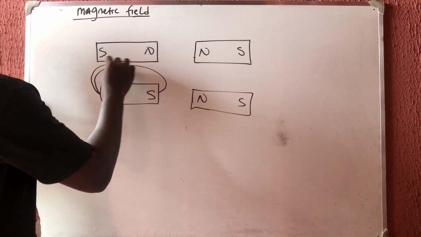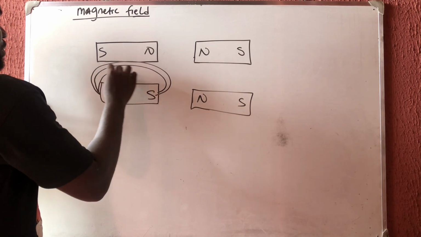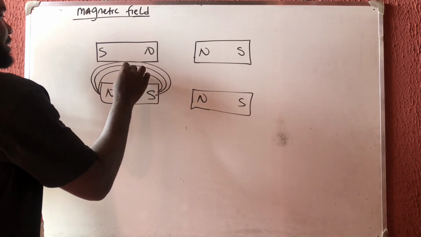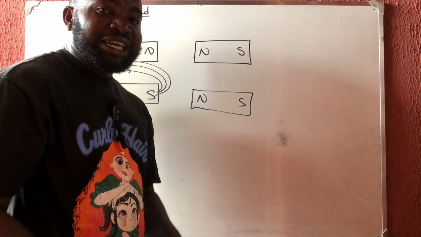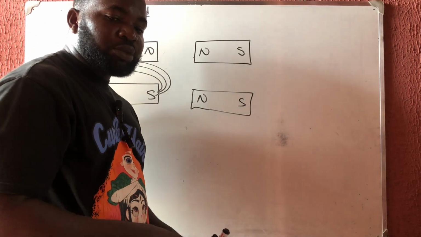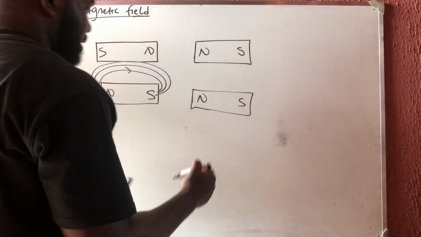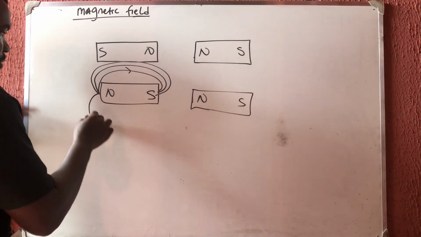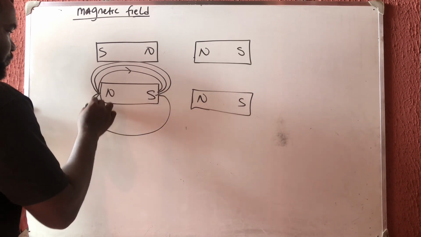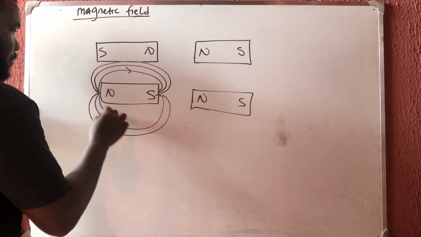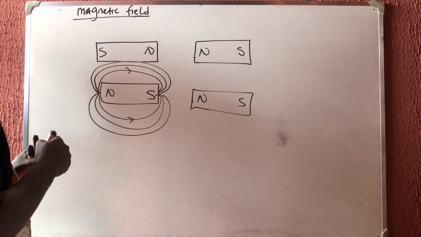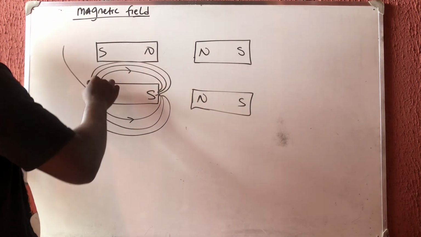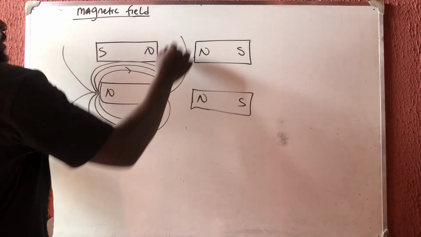That is the direction. It's an imaginary line. We don't see that line, we imagine it. It's an imaginary line that runs from the north to the south of a magnet. So from this to this, and then from this to this, moving this way.